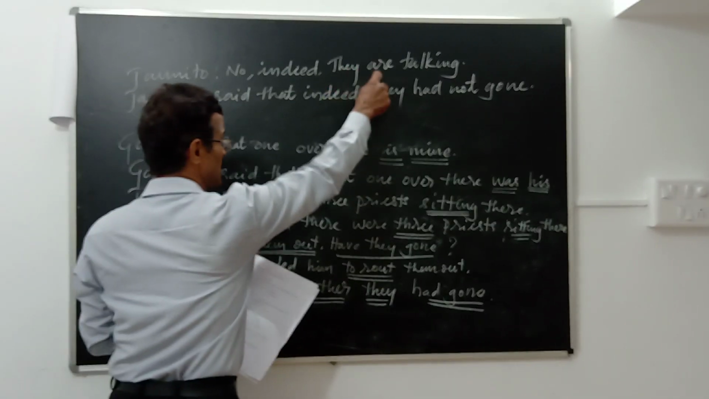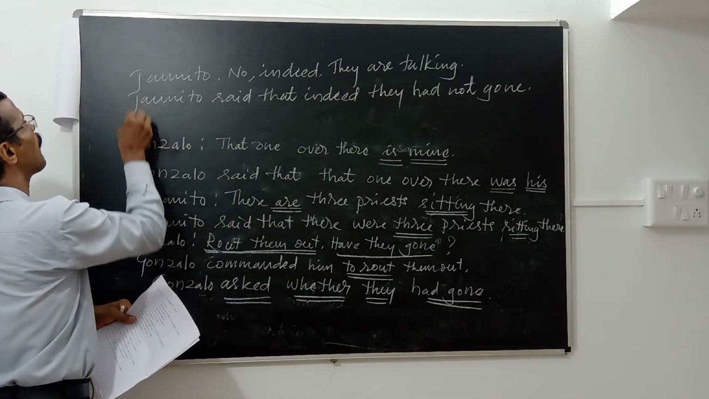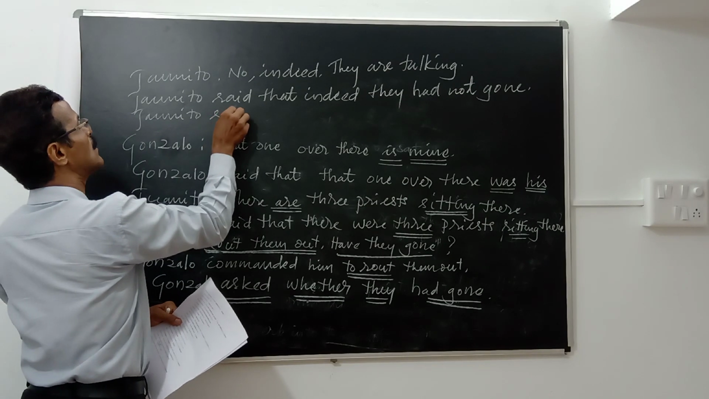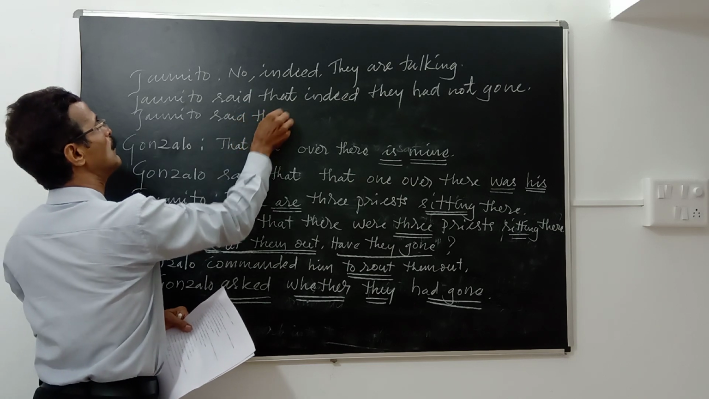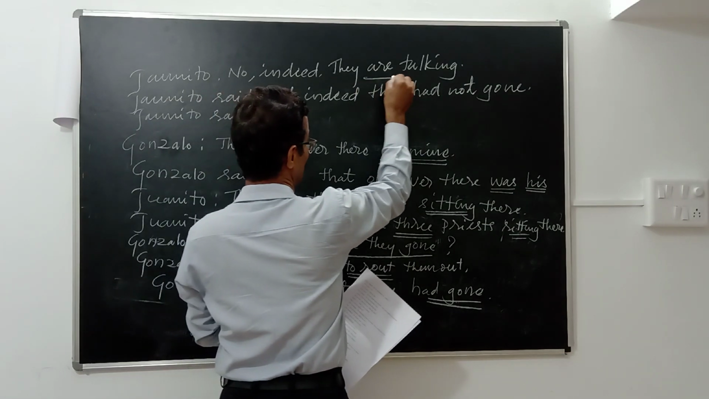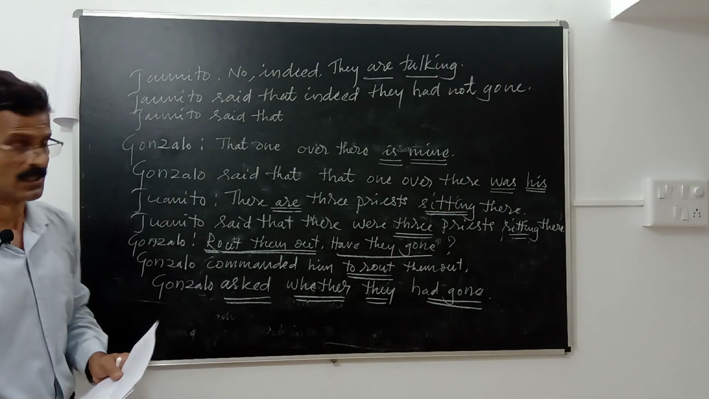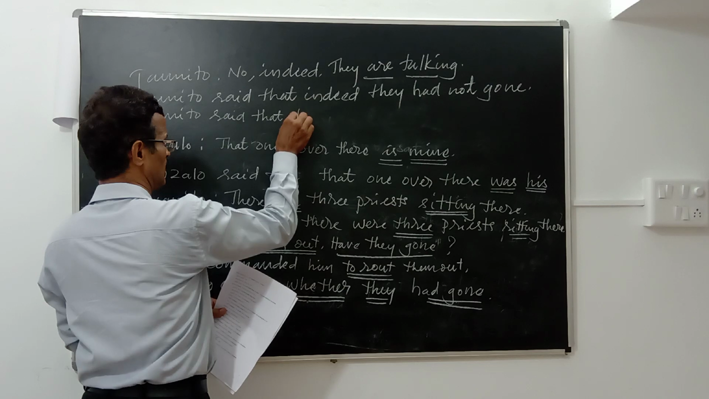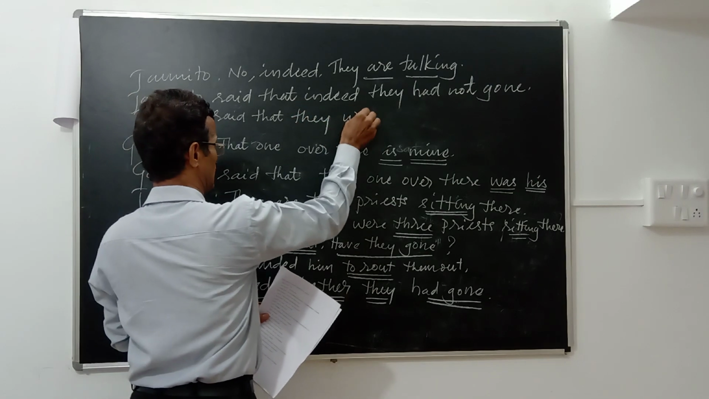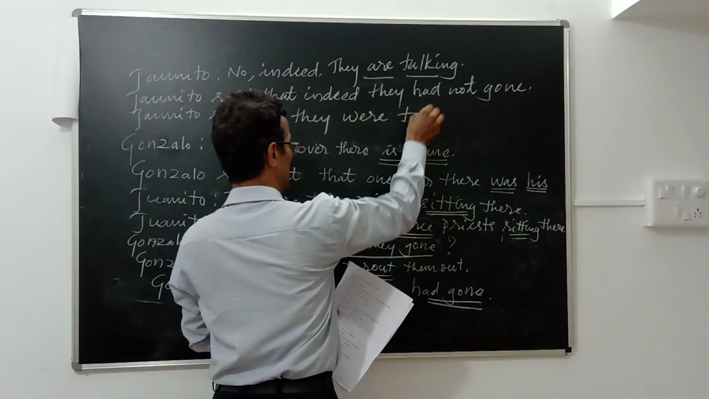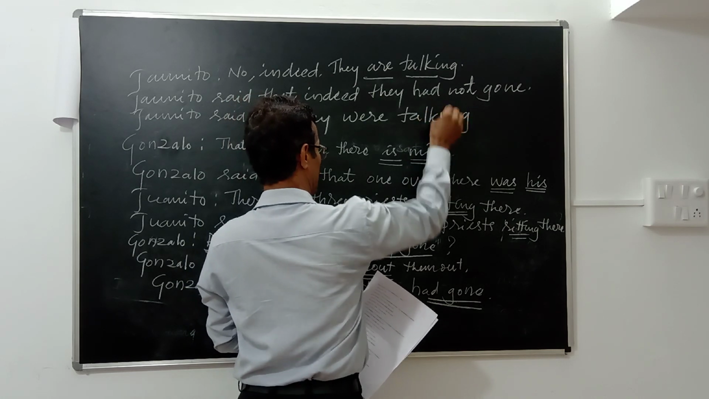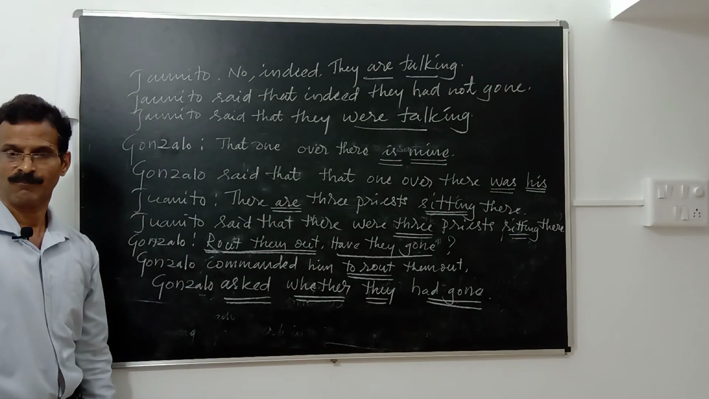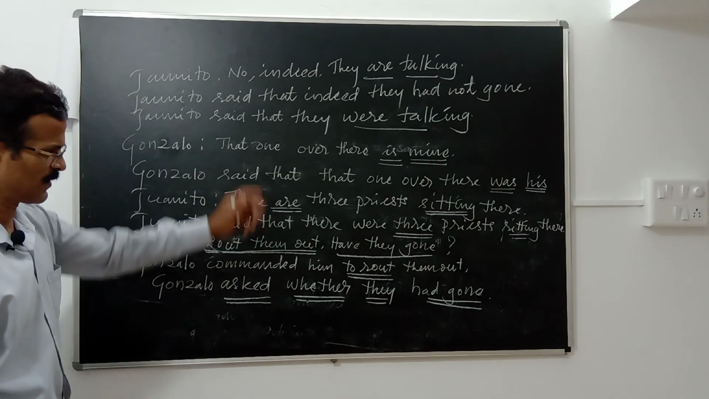And I shall have one more sentence. They are talking. Said that. Here, look at this. They are talking. This is present continuous. Present continuous becomes past continuous. Said that they were talking. They were talking. Look at the changes that we have incorporated. We have effected lots of changes.